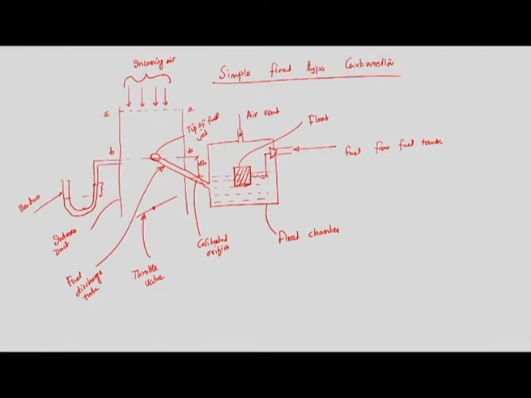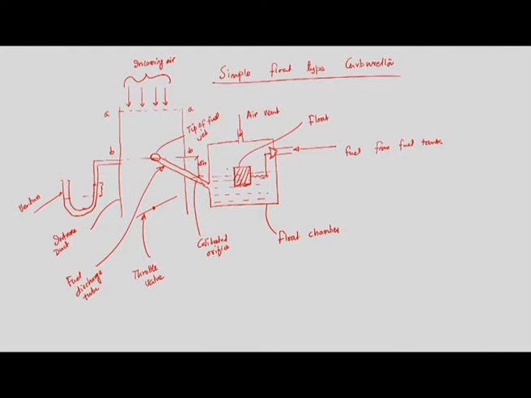There are two ways of supplying fuel. Either you have a fuel pump, so that I can pump the fuel from the float chamber to the intake duct, or we can utilize a pressure difference between the middle of the duct, where the fuel is discharging at the tip of the fuel jet, and the atmospheric pressure, because the float chamber is open to atmosphere. So, at the top of the fuel level atmospheric pressure is acting. If I create a pressure difference between the atmospheric pressure in the float chamber and the pressure where fuel is being discharged through the fuel discharge tube, fuel will flow.